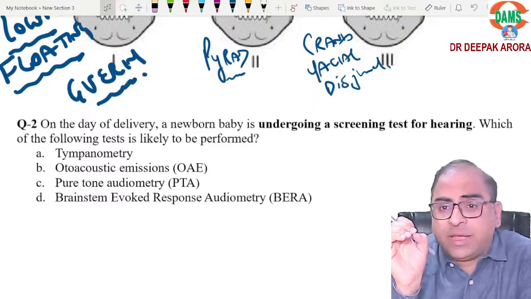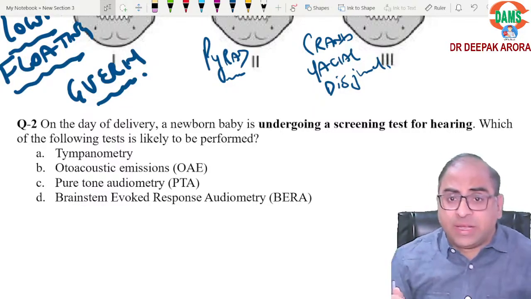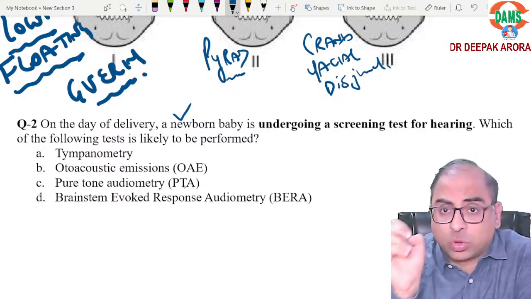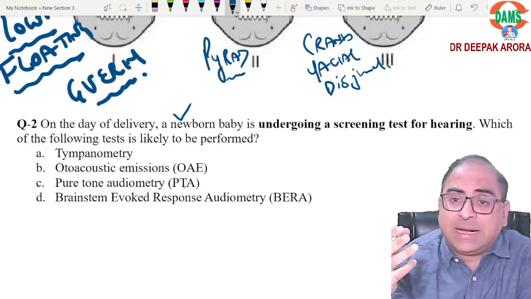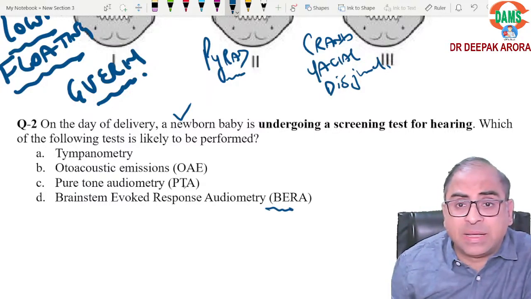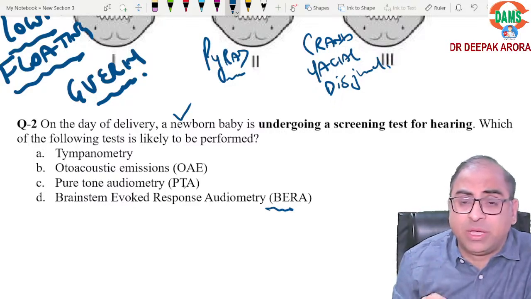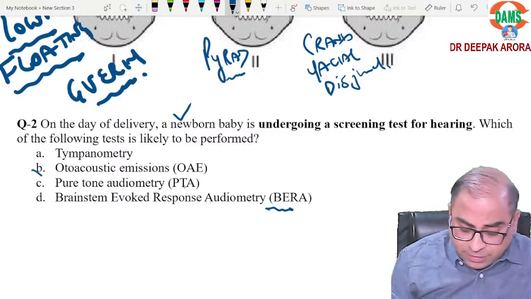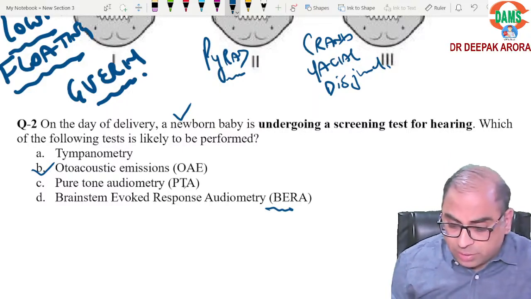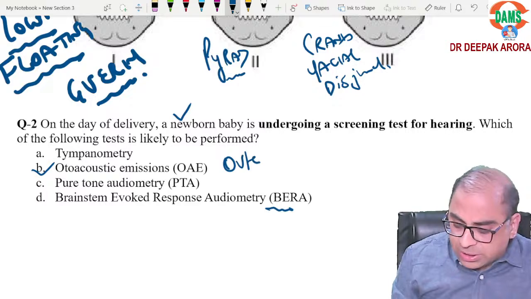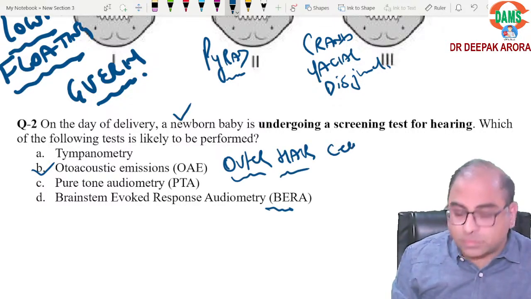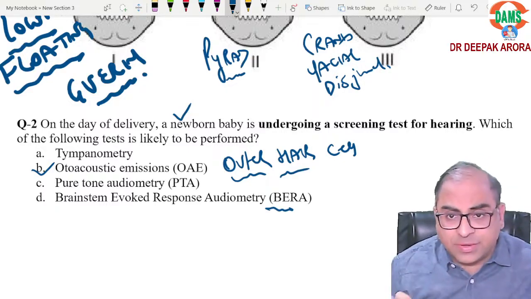On the day of delivery, a newborn is undergoing a screening. Newborn. High risk word is not there. If it were a high risk baby, meningitis, CNS involvement, we would be going for BERA. Clear? But here they have not mentioned the high risk baby. So what will we build up? Investigation of choice, otoacoustic emission. Otoacoustic emission is by outer hair cell. Remember, outer hair cell. Otoacoustic emission is a screening procedure.